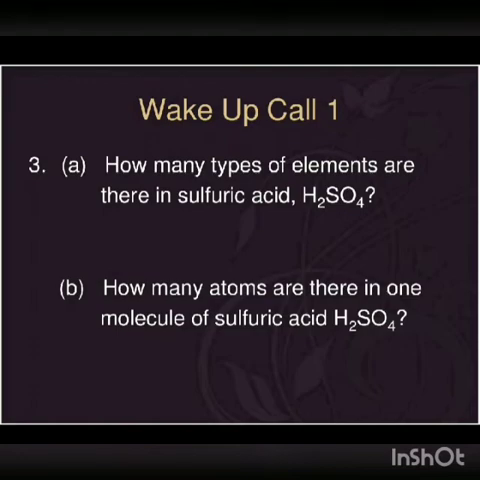Then B1, how many atoms are there in one molecule of sulfuric acid? Let's count. H2 means there are 2 hydrogen atoms. No number is written against S, so we have only 1 sulfur atom, and 4 is written after O, oxygen. That means there are 4 oxygen atoms. So 2 plus 1 plus 4. 2 plus 1 is 3, plus 4. There are a total of 7 atoms in one molecule of sulfuric acid.